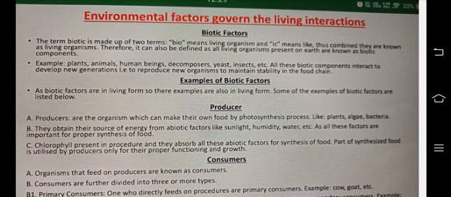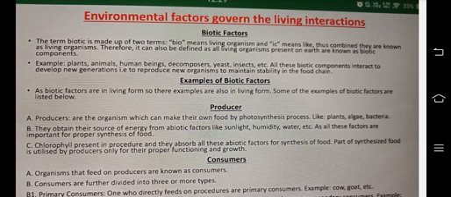All these biotic components interact to develop new generations, to produce new organisms, and to maintain stability in the food chain. Examples of biotic factors: as biotic factors are in living form, their examples are also in living form. Some of the examples of biotic factors are listed below.